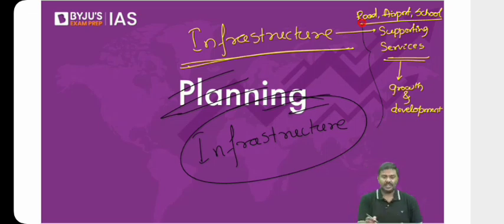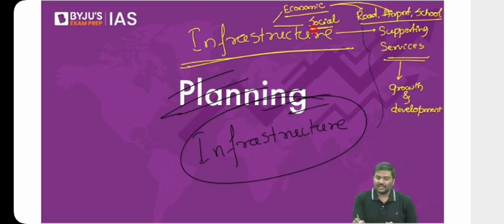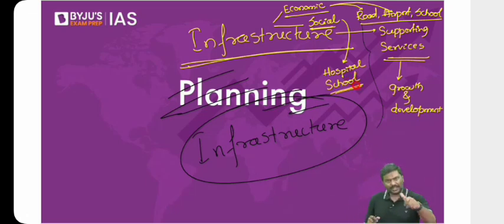And within infrastructure, you can generally divide this into two parts. One is called economic infrastructure. Second one is social infrastructure. Whenever you use the term economic infrastructure, you're basically referring to, let's say, roads, airports, warehouses, national highways, etc. And when I talk about social infrastructure, hospitals are a social infrastructure. Schools are social infrastructure. So the infrastructure can be divided into two parts, economic as well as social.